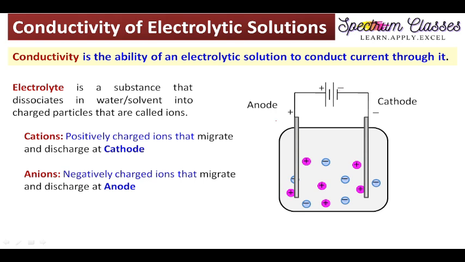Now these are the electrodes which are placed in this electrolyte solution. These are metal rods, and these metal rods are attached to the battery. This rod is attached to the positive terminal of the battery, and this rod is attached to the negative terminal of the battery. So this negatively charged electrode is called the cathode and this positively charged electrode is known as the anode.